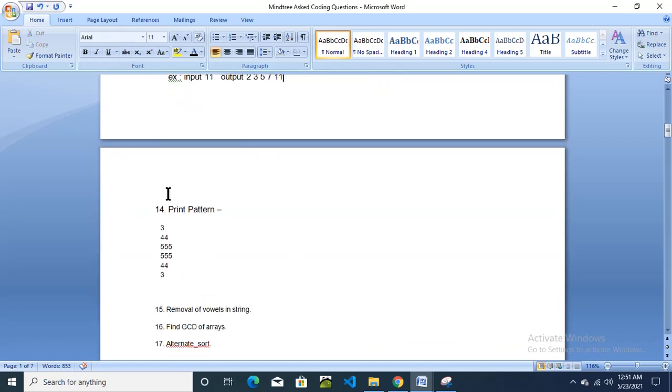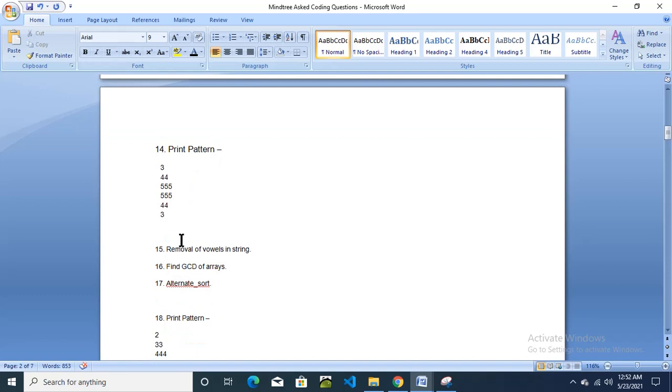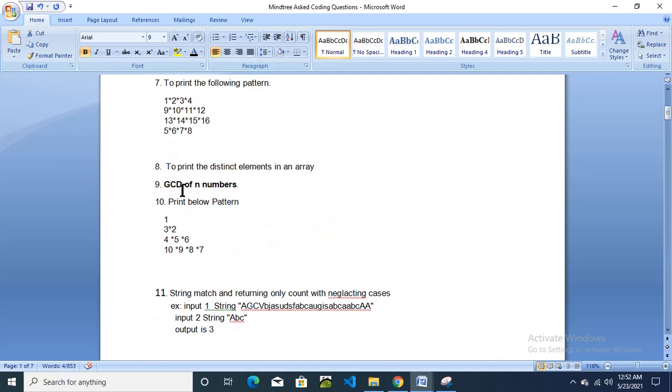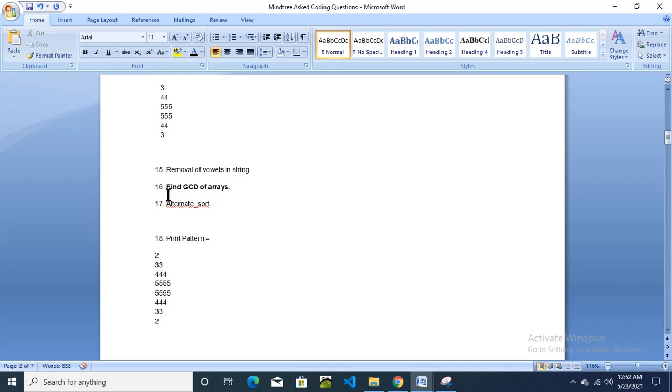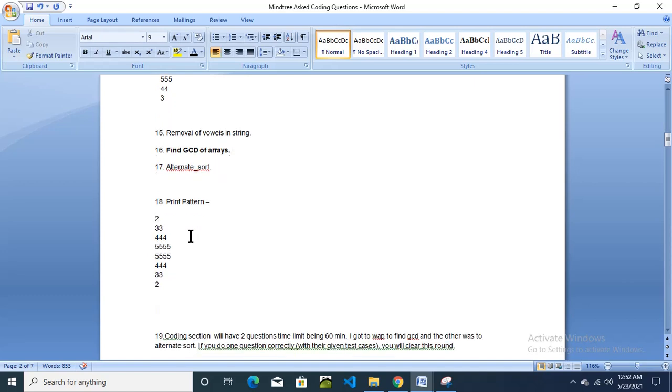Then again print pattern. I repeat that in the Mindtree off campus drive coding questions, they ask pattern type questions multiple times. So prepare pattern related questions, printing patterns. So print this pattern. Then removal of vowels in a string, find GCD of arrays. Again a GCD question came here. Above we just saw GCD of n numbers. Then GCD of arrays, then alternate sort, then print pattern.